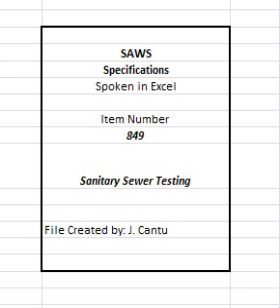ASTM D 3034, Standard Specification for Type PSM Polyvinyl Chloride, PVC, Sewer Pipe and Fittings. ASTM F 794, Specification for Polyvinyl Chloride, PVC, Profile Gravity Sewer Pipe and Fittings based on Controlled Inside Diameter.